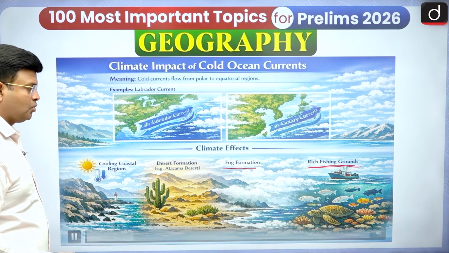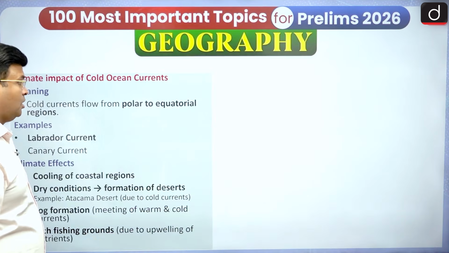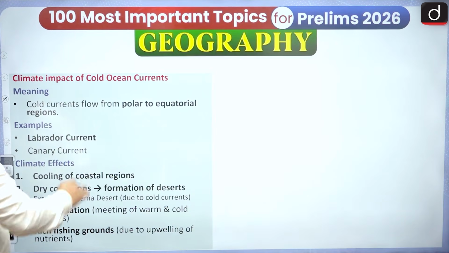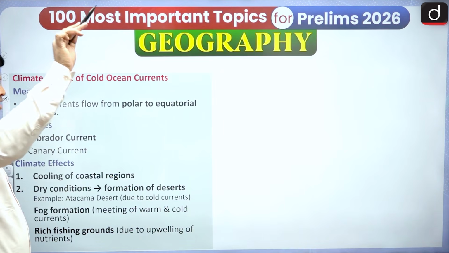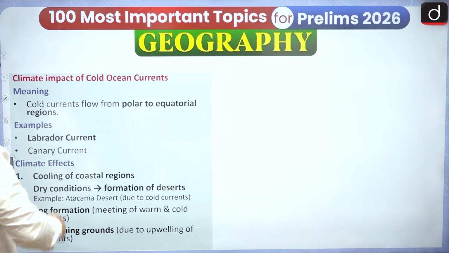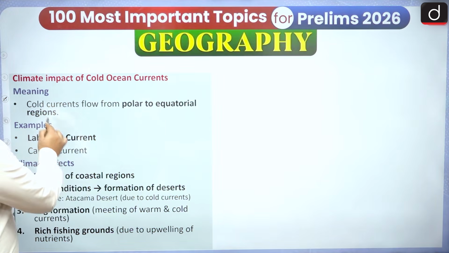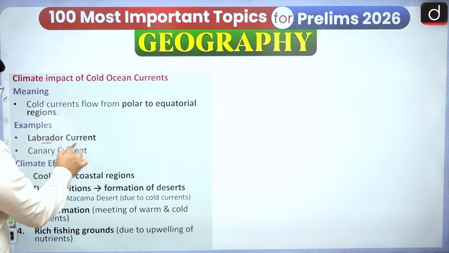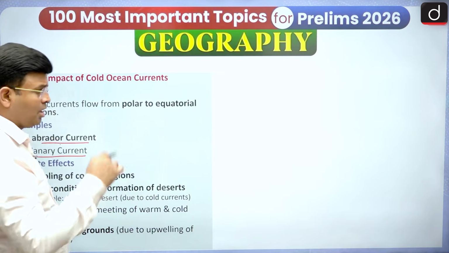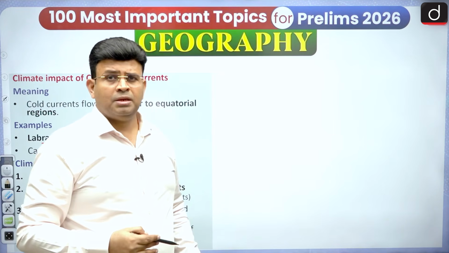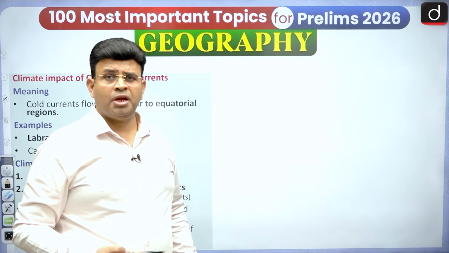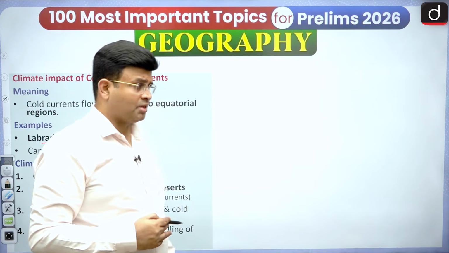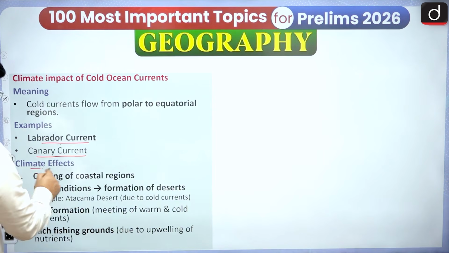So we have been able to say desert and all. So here, the climate impact of cold ocean current. Cold currents flow from polar, meaning high latitude, to the equatorial region, as you have seen, like the Labrador current. Several currents are there: Labrador cold current, Canary current, Oyashio current, California cold current, Benguela cold current. Several names of cold ocean currents are there. So what is the impact of it?